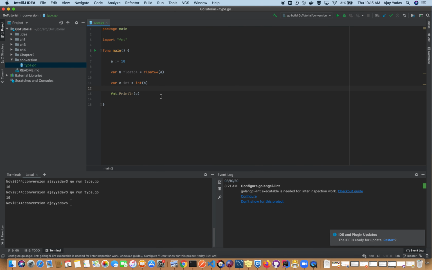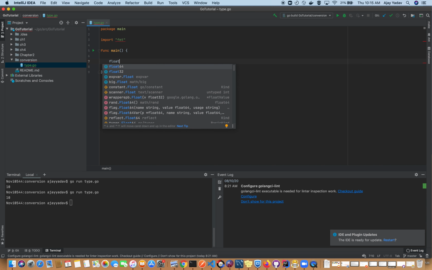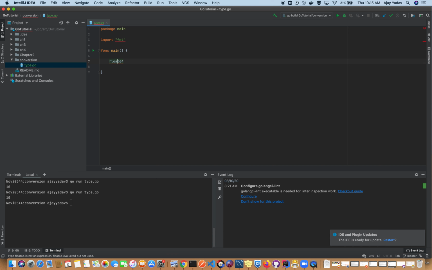So let's see how Golang handles these errors. For example, I declare a variable a, of type float64, and its value is 32767. There is a specific reason why I selected this number, which I will tell you.